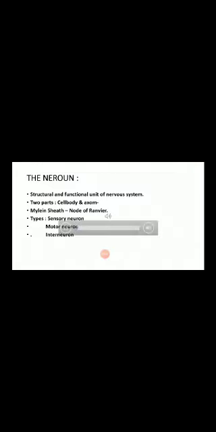Another component of nervous system is neuron. What is neuron? It is the structural and functional unit of nervous system. Neuron consists of two parts, the cell body and axon. Cell body contains nucleus in the center, surrounded by cytoplasm. Fine hair-like projections arise from the cell body that receive the stimulus or messages from the sense organ and convey it to the brain through the axon.